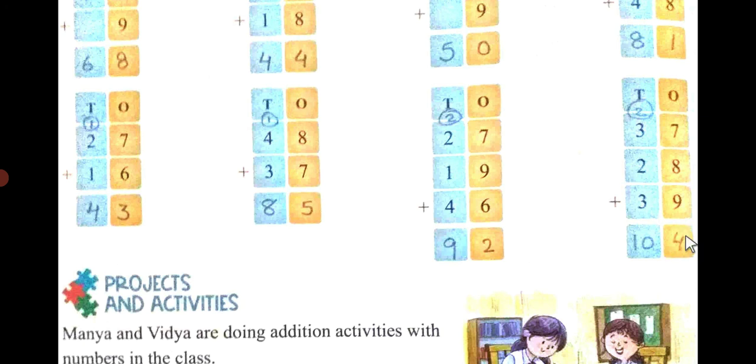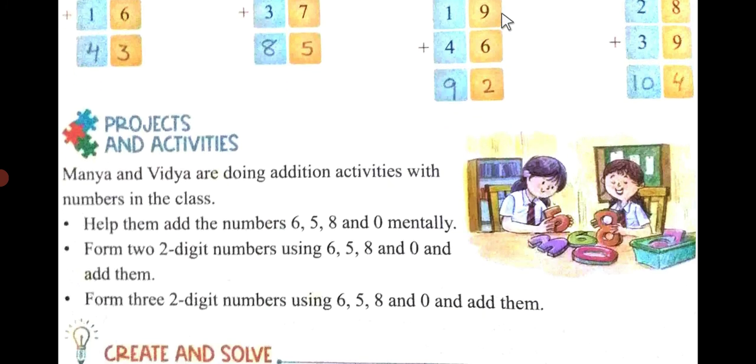You write here 4, carry 2. Sorry, 3 plus 2 is 5, 5 plus 3 is 8, 8 plus 2 is 10. So you write here 10.